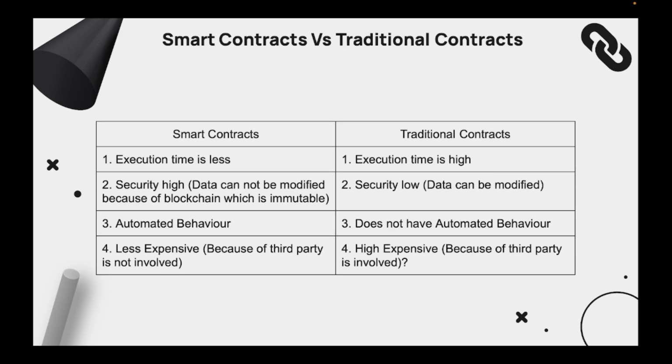So that's the main difference between traditional contract and smart contract. Another difference is that execution time would be less, since we are using a distributed system connection between each node. There is no involvement of a third party, so there would be no requirement of paying a cut to the contractor. Security would also be higher compared to the traditional one, and since it is automated behavior, we can code a program.